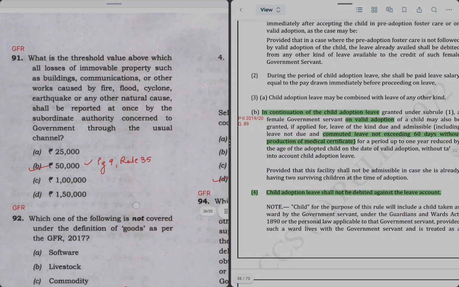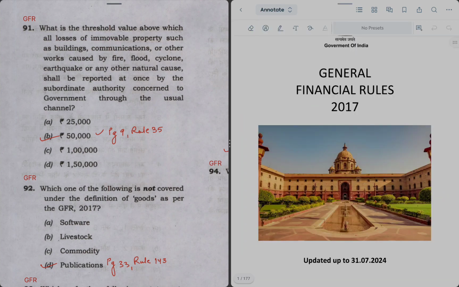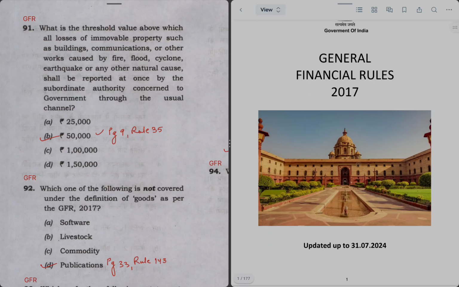Next question is, now we are starting with GFR rules. So let's open the latest GFR rules 2021. So here I have opened the GFR rules, the base version of which was released in 2017, and it has been updated lastly in July 2024. Some more amendments keep on coming, but this is enough for the purpose of answering the questions of this paper. Because this paper was of year 2019-2020, some rules were changed because recently, if you are aware, GFR has been revised. A lot of financial limits have been increased, like without three quotations you can now buy a good or service up to the value of 50,000 rupees.